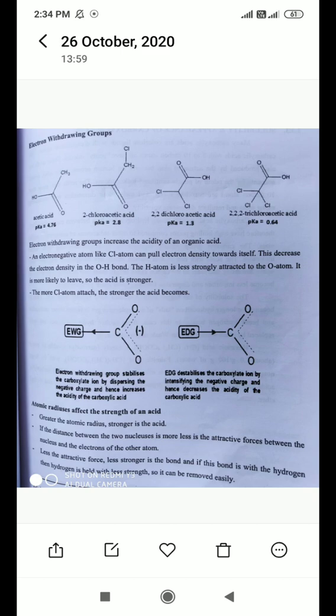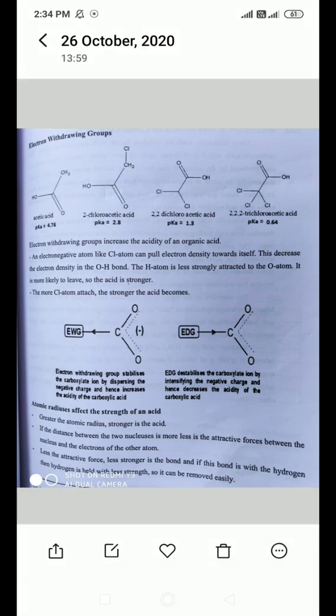For a stronger acid, the distance between the two nuclei must be more. If the distance between two nuclei is more, then there are less attractive forces. If there are less attractive forces, then the bond is less strong. If the bond is less strong, then it can remove the H plus ion easily.